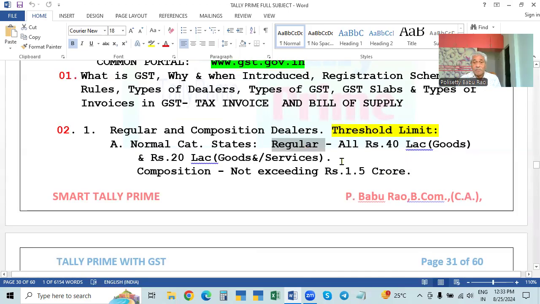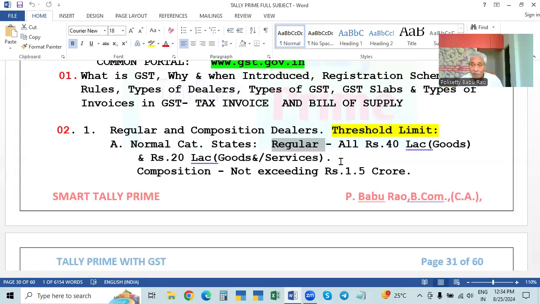So they can opt for the QRMP scheme or they can go for the regular scheme also, if the turnover is not more than 5 crores. If the turnover is more than 5 crores, the quarterly QRMP scheme will not be applicable. QRMP is applicable only up to 5 crores.